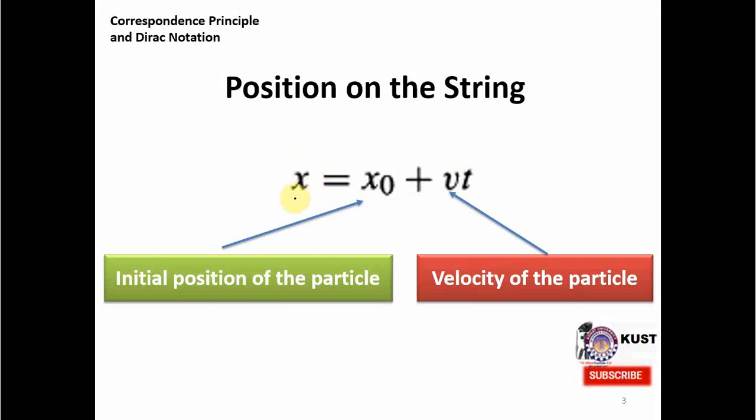So x is the position at any time, x naught is the initial position, v is the velocity with which the particle is moving, and t is time. Now we also assume that x naught is completely unknown to us. This is an important consideration, that we don't know where it started or what is the initial position of the particle. This will then create some kind of uncertainty, and if there is an uncertainty in the system, in order to know its final position, we will have to calculate the probability, and from there we will make the connection to quantum mechanics.